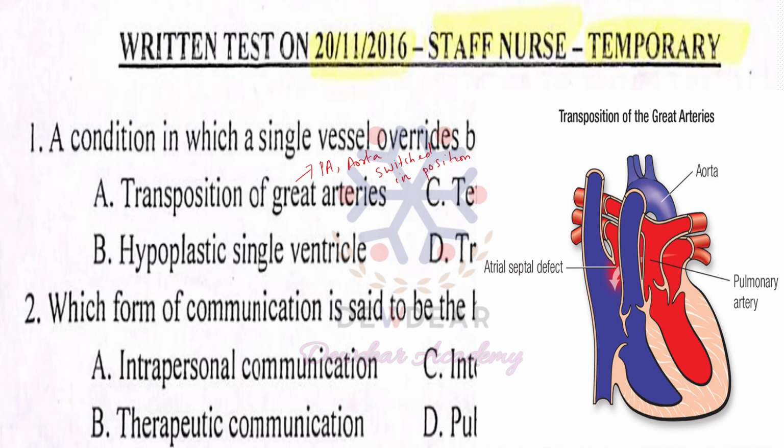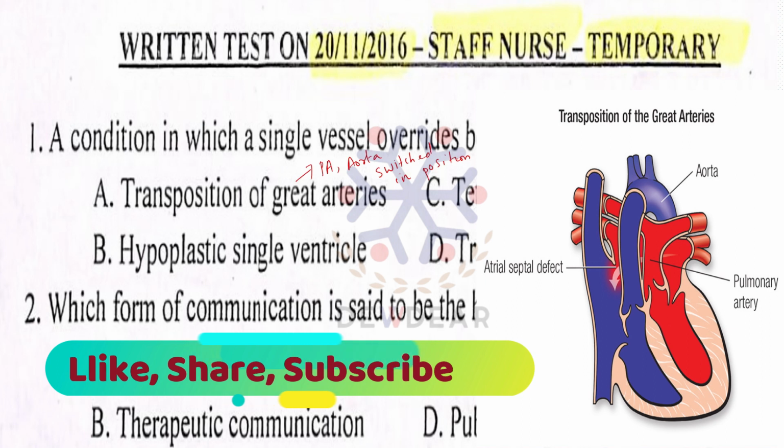So what happens is the aorta, which should carry oxygenated blood, will be carrying deoxygenated blood. So it is a very fatal congenital malformation.